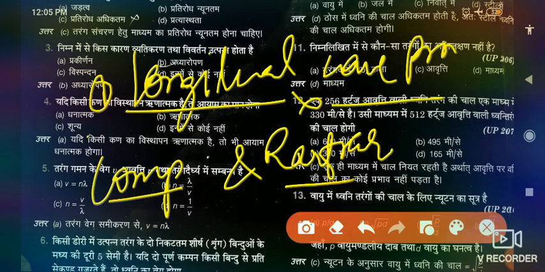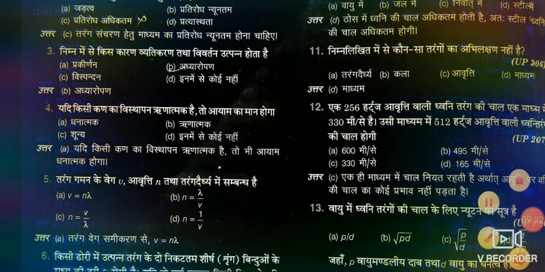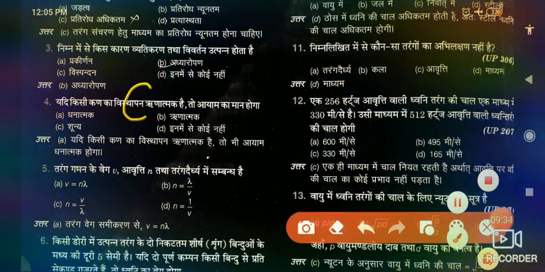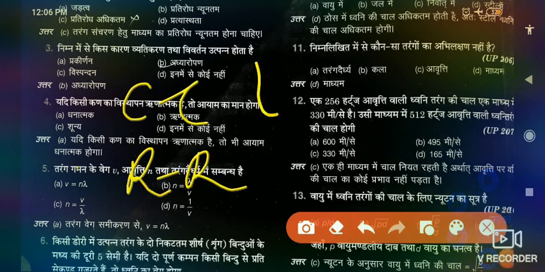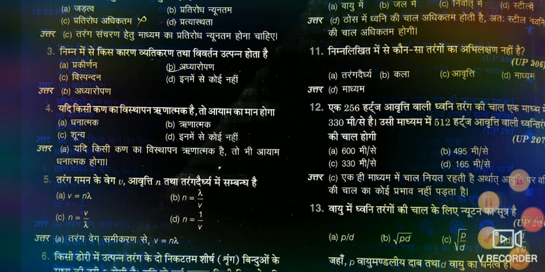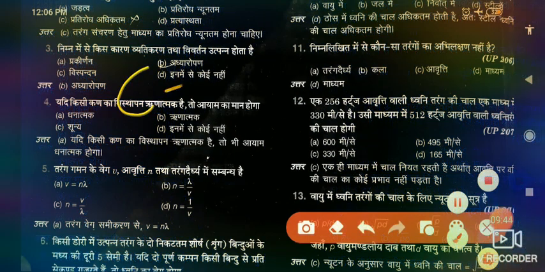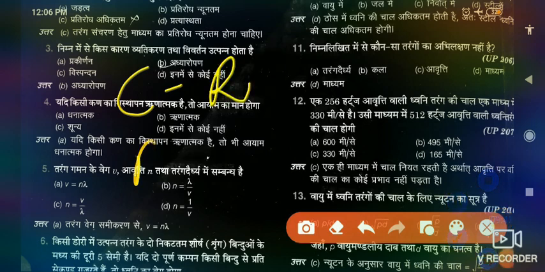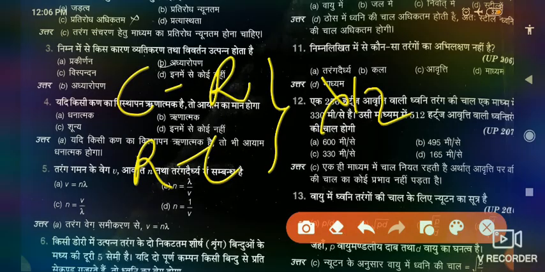The distance between two compressions or two rarefactions is called lambda. The distance between two respective compression and rarefaction is lambda by 2. So keep this in your mind.